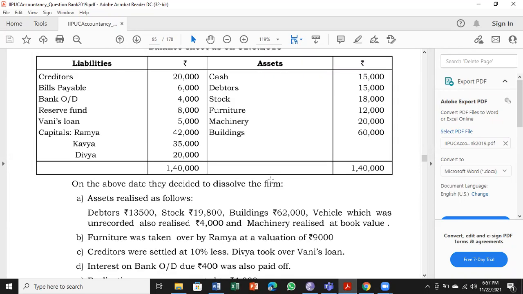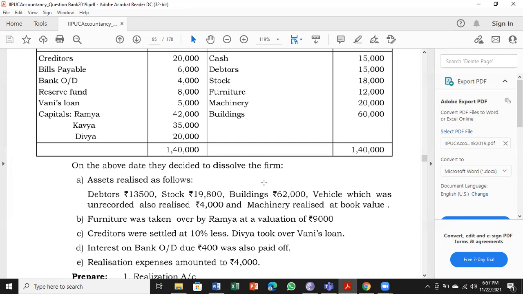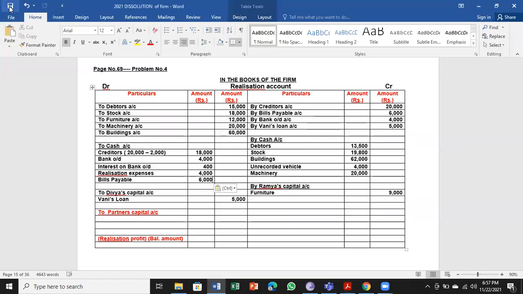When we are doing the realization, all information we have considered. So let us go for balancing the realization account. For that, let us total the assets first. How much money has been received by the business?